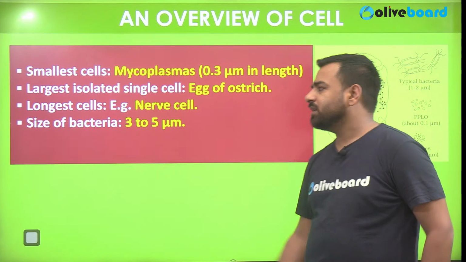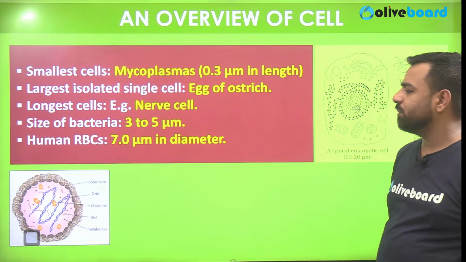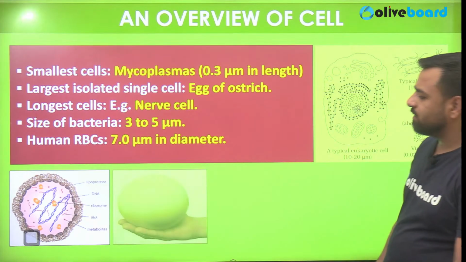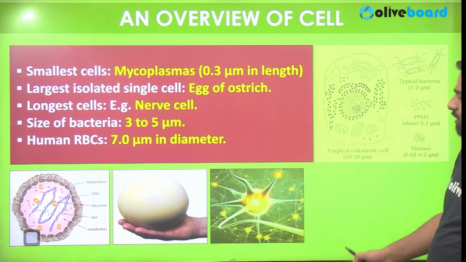What is the size of bacteria? That's 3 to 5 micrometers, and human RBCs are 7 micrometers in diameter. These are the images which will give you clarity about the largest cell, that is the ostrich egg, or the nerve cell.